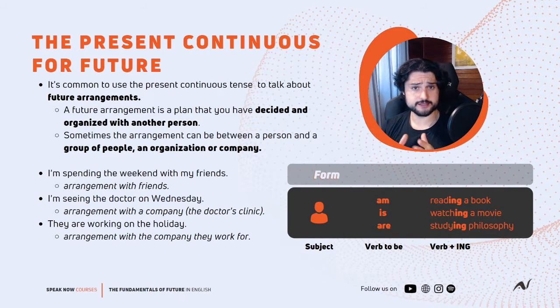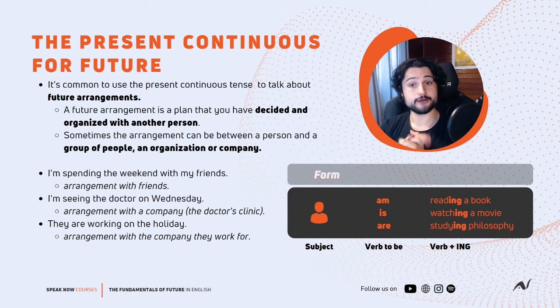So the present continuous is normally used to talk about actions in progress in the present. This is how we are familiar with the present continuous. But we can totally use the present continuous for future, but there are specific situations in which we use it, and our objective is to get familiar with them in this specific lesson.